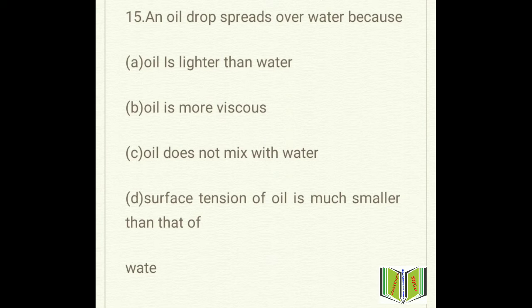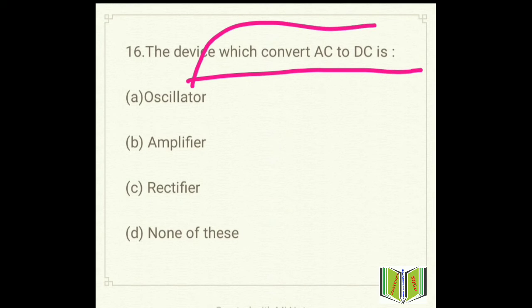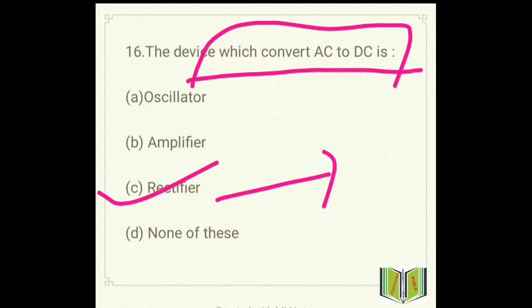Next, move to the next question, that is question number 16. The device which converts AC to DC, this is also a very important question. Just remember it. Option A oscillator, option B amplifier, option C rectifier, and option D none of the above. So here the answer will be option C, that is rectifier. Rectifier converts AC, alternating current, to direct current.